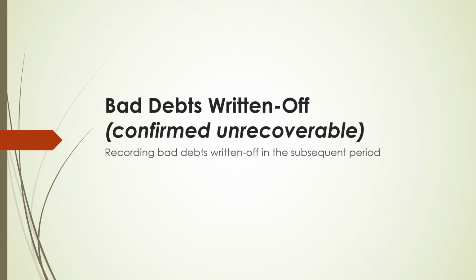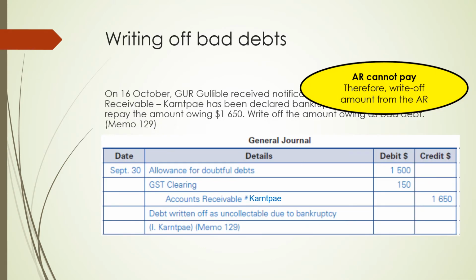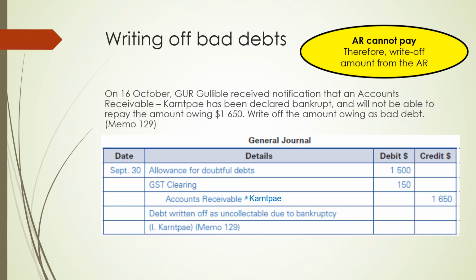In this next section, we're going to look at how we record for bad debts written off, which are debts that are basically confirmed unrecoverable from the accounts receivable. When we are sure that the accounts receivable can no longer repay the amount owed, we therefore need to write off this amount from the accounts receivable. Here's an example. On the 16th of October, GOR Gullible received notification that an accounts receivable has been declared bankrupt and will no longer be able to repay the amount owing, $1,650. Therefore, we will need to write off the amount owing as bad debt.